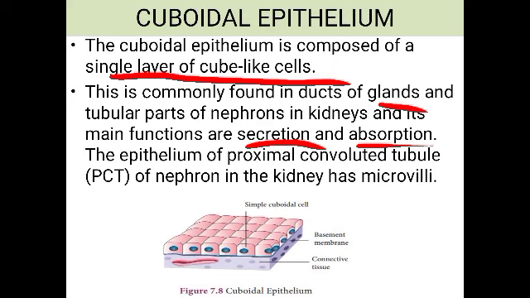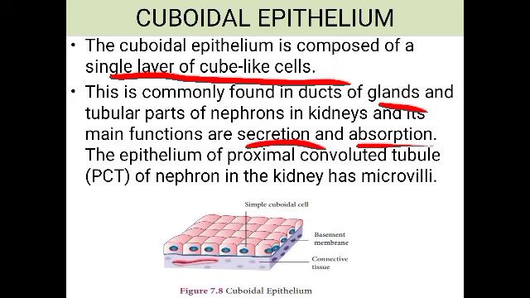Then absorption. If you take the tubular part of the nephron, the filtrate which is produced inside that nephron by the filtering of the blood will have almost all the nutrients in it, isn't it? So all those nutrients will be reabsorbed, and the waste material can be secreted. So we can say the main function of this cuboidal epithelium is secretion and absorption.